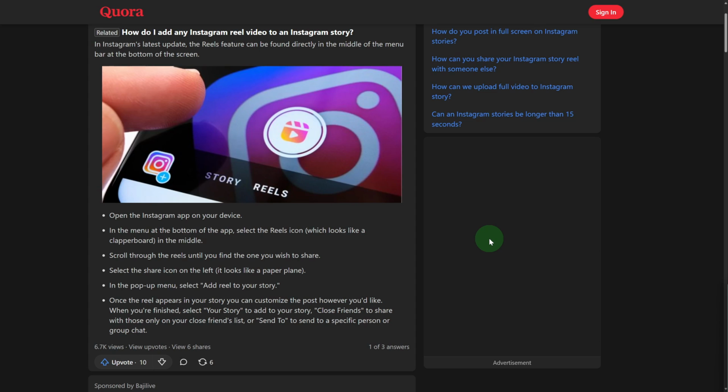Today we are going to be discussing how to share reels on Instagram story full screen. So this is going to be a step-by-step guide. Make sure to follow till the end.